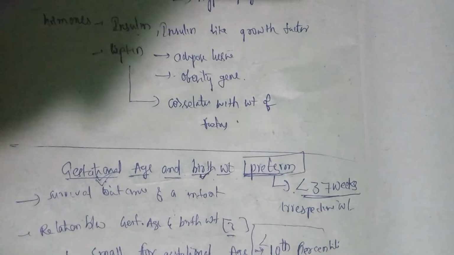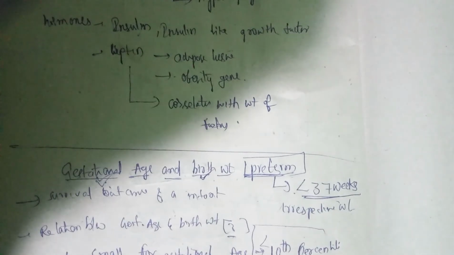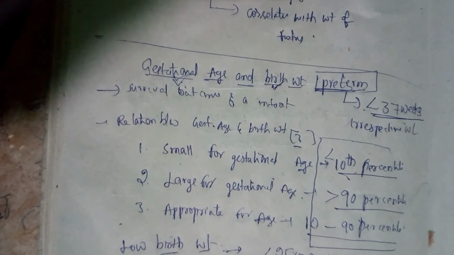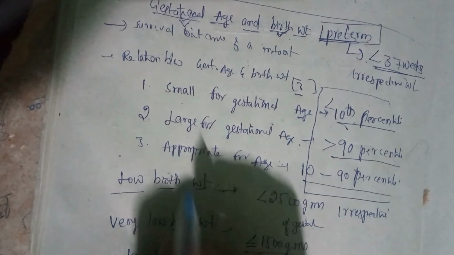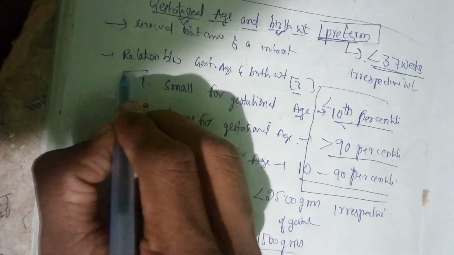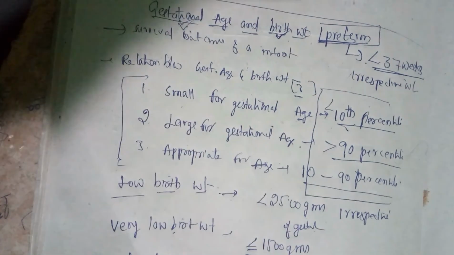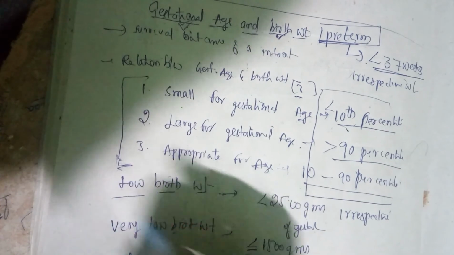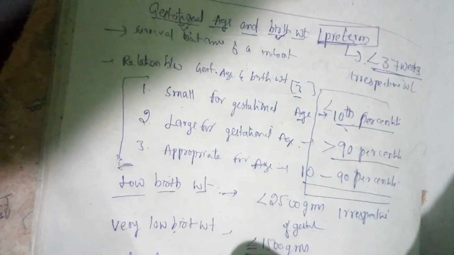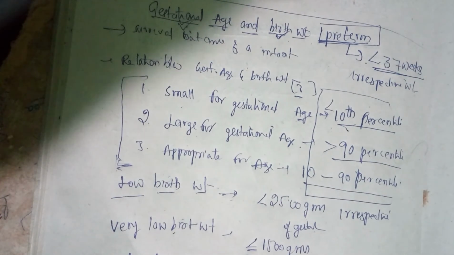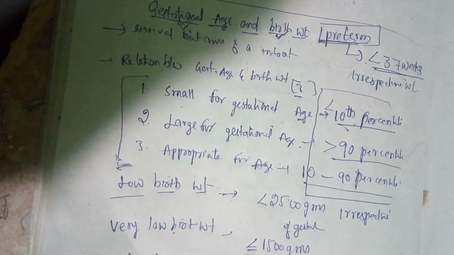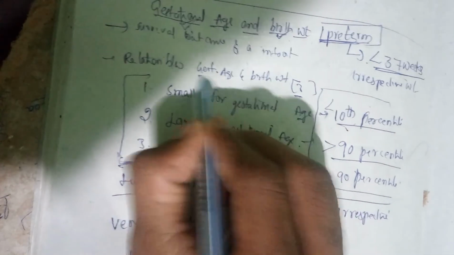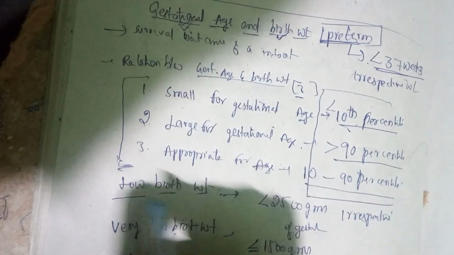In this video, I just introduced some basic terms that you have to remember. What we learnt in this lecture is that we defined 7 terms. In the first 3 terms, we compared gestational age and birth weight.